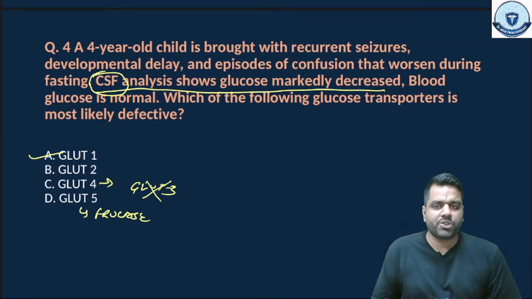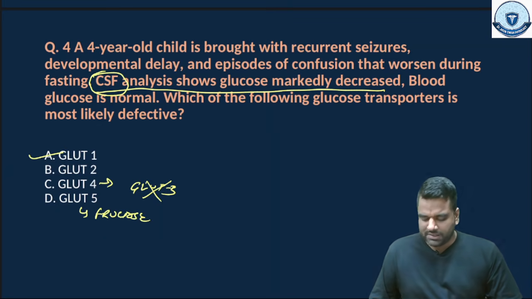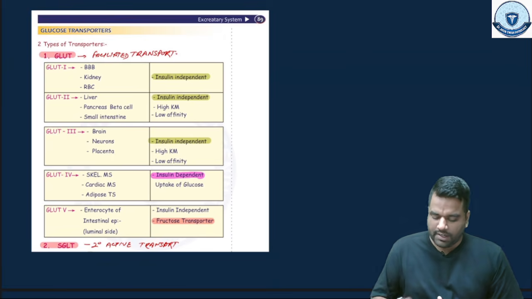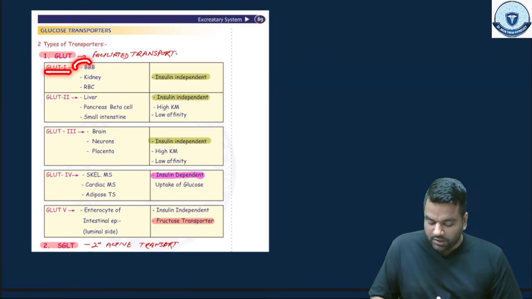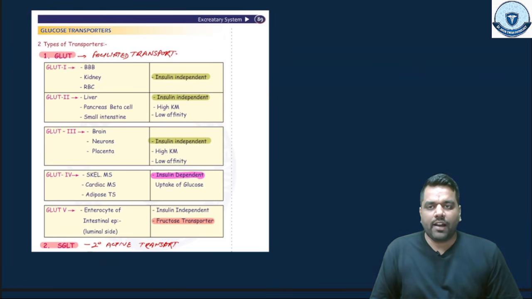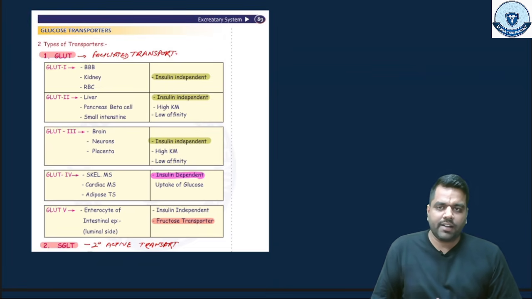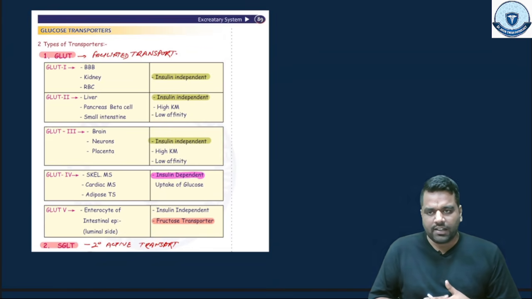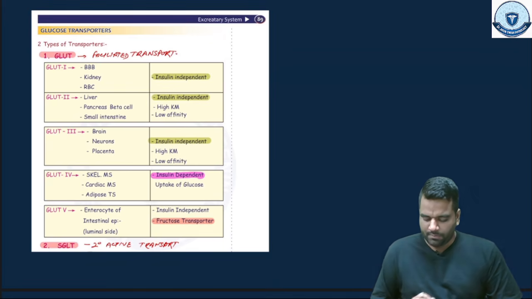GLUT4 is for the adipose tissue, skeletal muscle, cardiac muscle. So this is the table which you studied in your workbook, and there is clear-cut mention that GLUT1 is for the blood-brain barrier, kidney, RBC. GLUT2 is for the liver, pancreatic beta cell, small intestine. GLUT3 is for brain, neurons, placenta, and GLUT4 is skeletal muscle, cardiac muscle, adipose tissue. GLUT5 is for fructose, and it is present at the enterocyte of the intestinal epithelium on the luminal side.